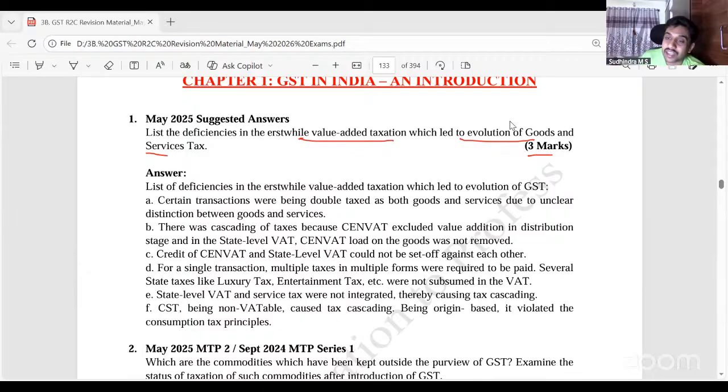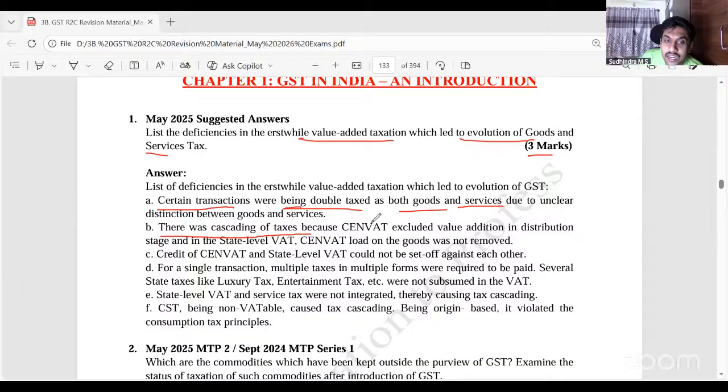It's there in the material. Actually, we have discussed this as well. May not be revised in the revision session just now. Okay, list of deficiencies. What are the deficiencies we had? Certain transactions were taxed double, either as goods as well as services. Then cascading effect of taxes. Tax on tax was levied because of